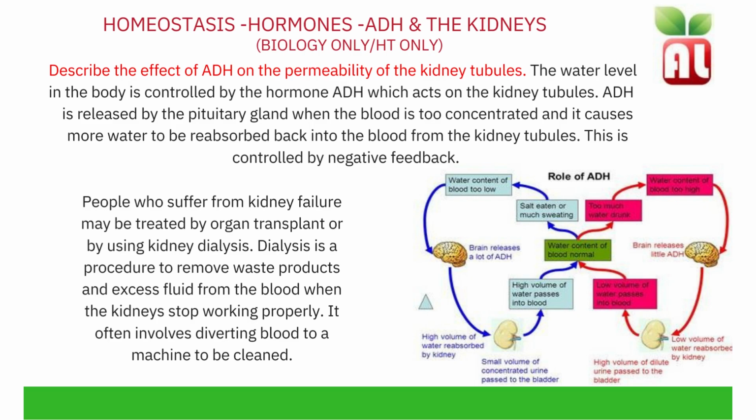If too much water has been drunk, the water content of the blood is too high. The brain responds by releasing little or low amounts of ADH from the pituitary gland. A low volume of water is reabsorbed by the kidney, and a high volume of dilute urine is passed to the bladder. Therefore, a low volume of water passes into the blood, maintaining normal water content.